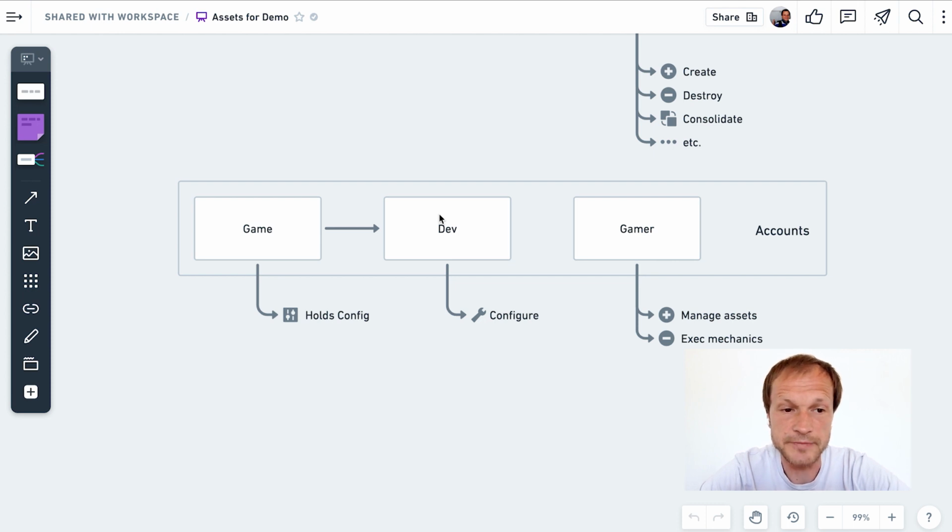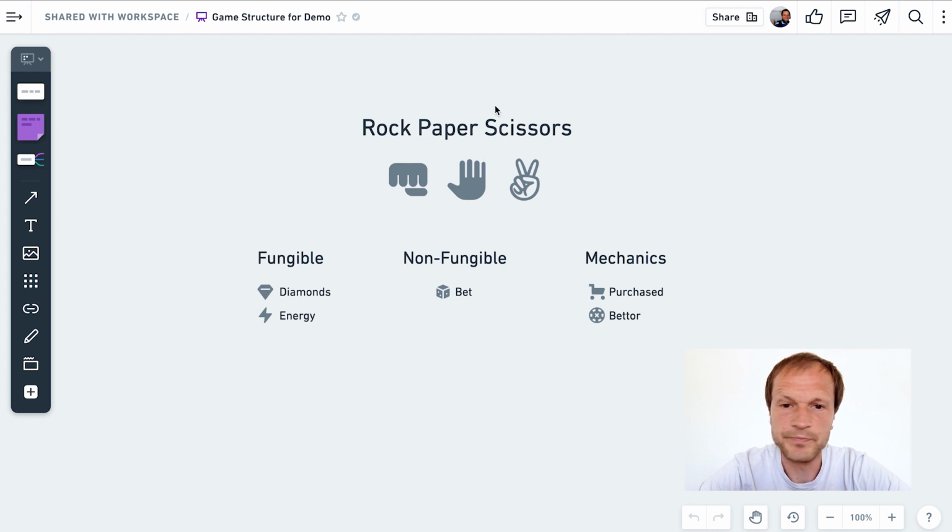Okay, let's move to the practice. For example, take the game with well-known rules: rock, paper, scissors. We'll have two kinds of fungible assets in it: energy and diamonds. Energy will be used as a currency in which the gamer will pay to start a game. And diamonds can be considered as score points. If you win, you get diamonds.